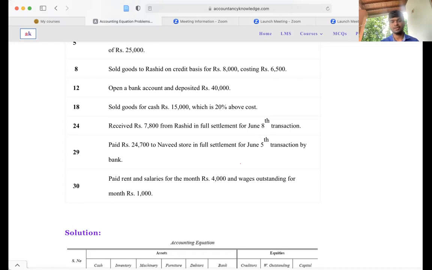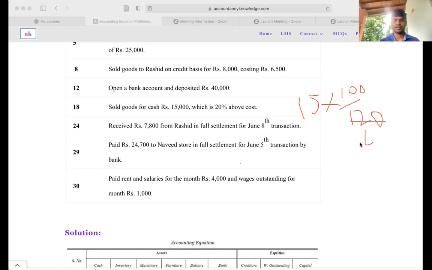That means you need to find out the cost of the asset. So how can you do it? 15,000 is my sales price, so it is 120 above the cost. That means the sale price is 120, so the cost needs to be 100, right?